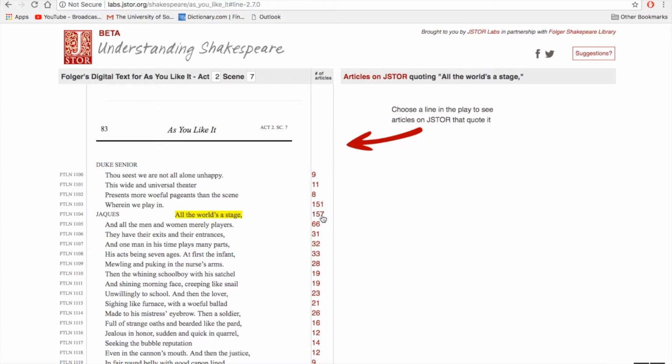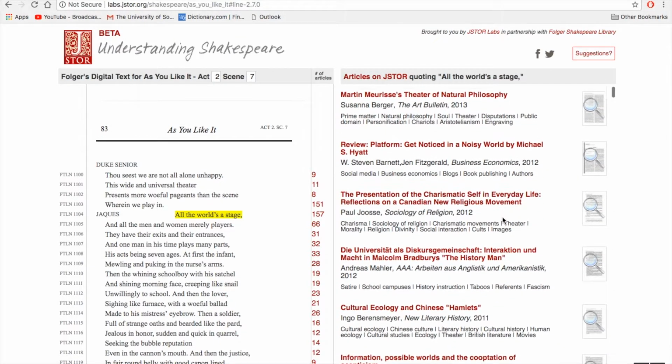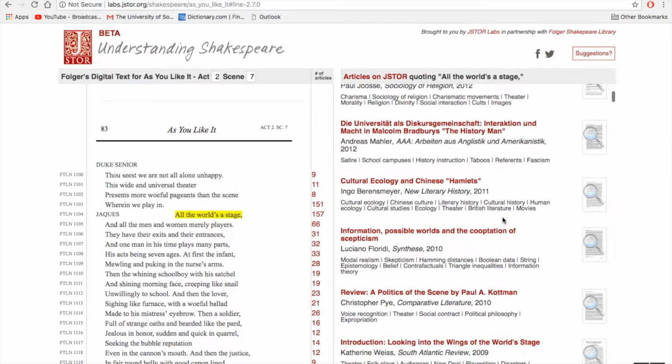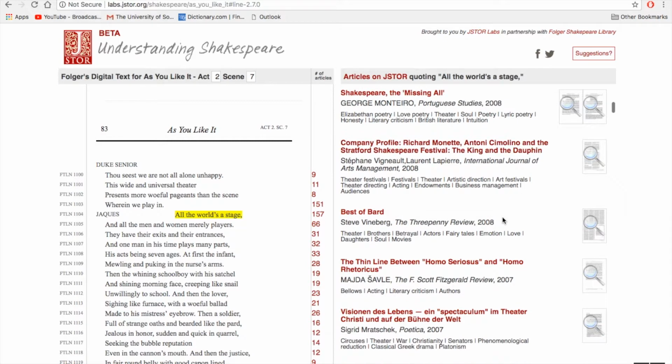I'm going to click 157 and that immediately pulls up these articles to the right. We get the title of the article, the author's name, the journal's name, and the year of publication. And we can scroll through these to see if there's anything of interest.